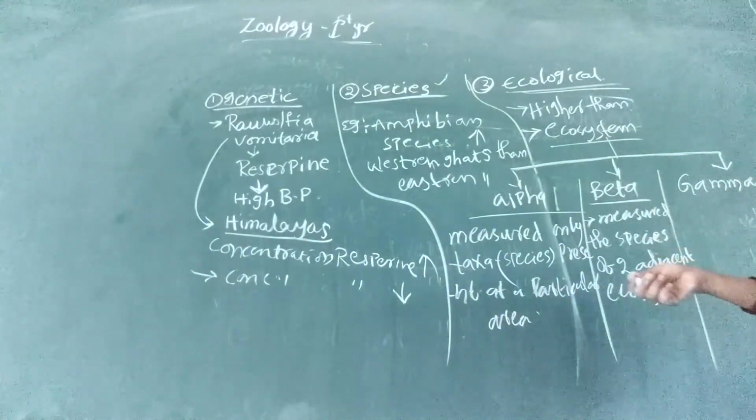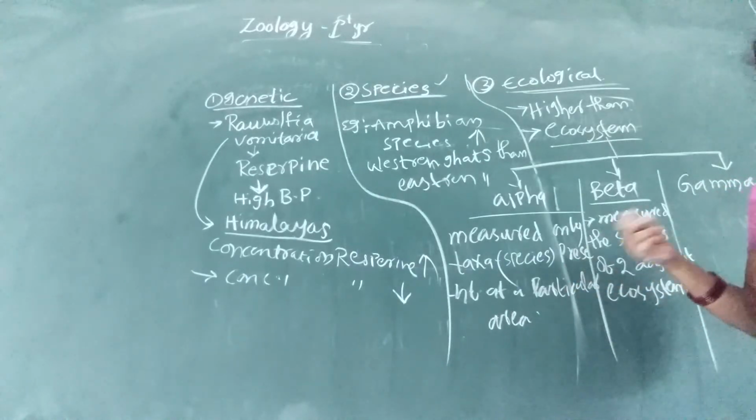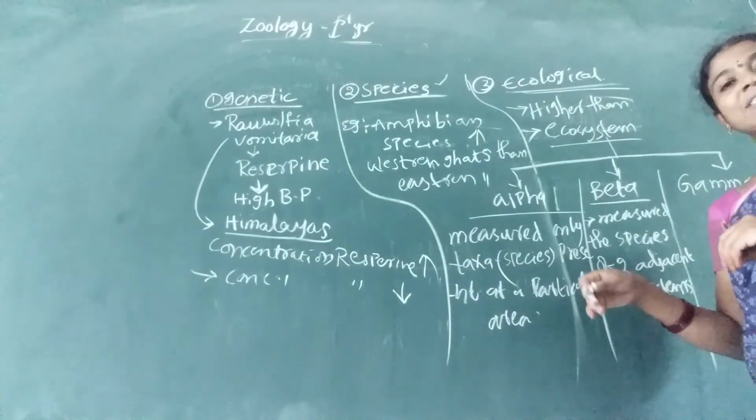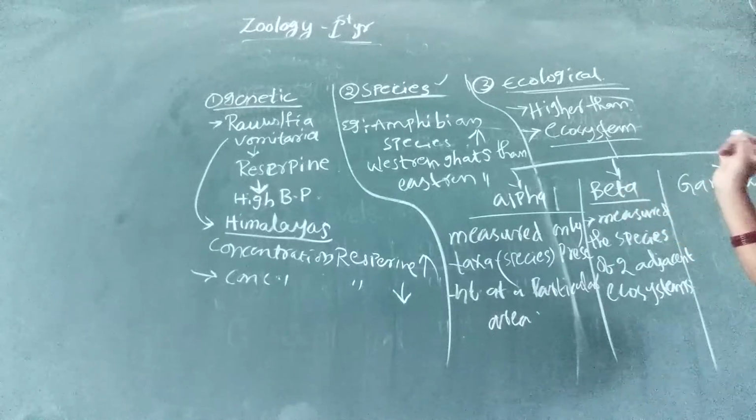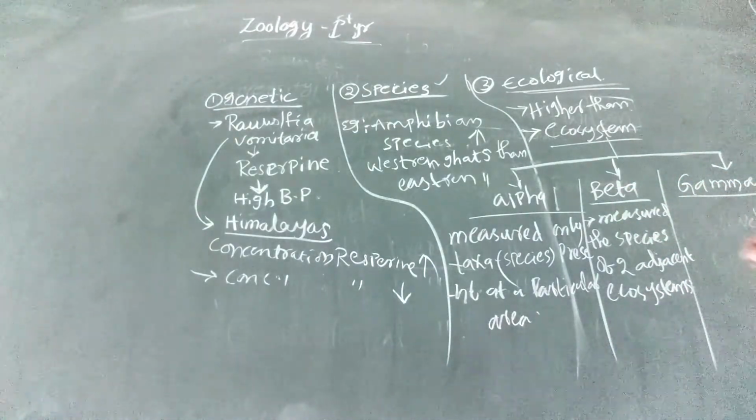And in beta, we take two adjacent ecosystems and count the total species present in those ecosystems. And finally, the last one, gamma.